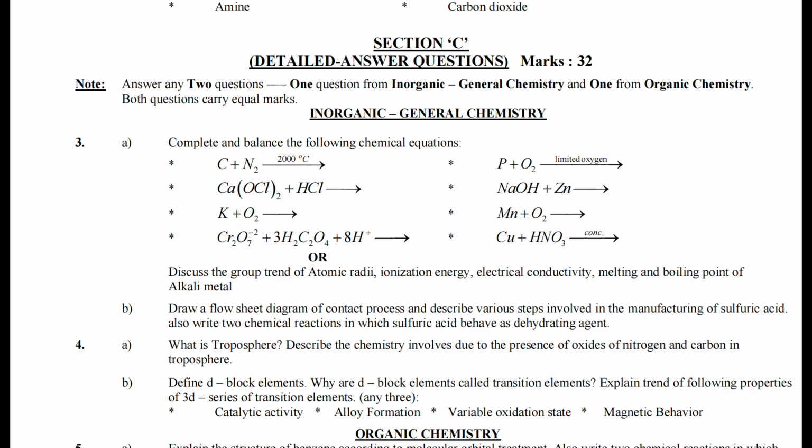For example, for this inorganic chemistry, you have question number 3 and question number 4. You can see that question number 3 has two parts, which is part A and part B. Same goes for question number 4, that it has two parts, part A and part B. If you select question number 3, which means you have to attempt part A as well as part B. It is not possible that you attempt part A of question 3 and part B of question number 4. If you do such a thing, then you will not get the marks and your marks will be deducted. So A and B parts of the question that you select must be attempted.